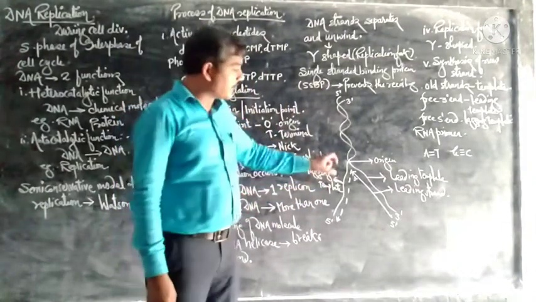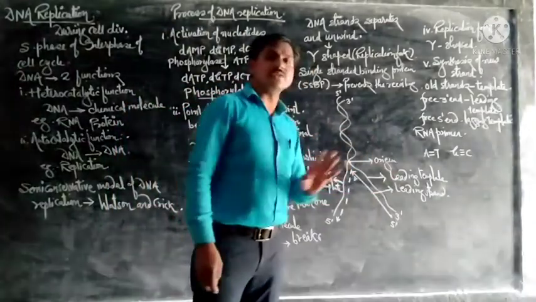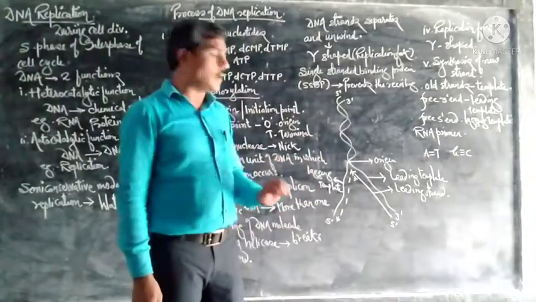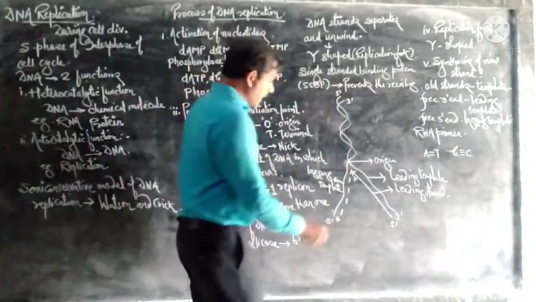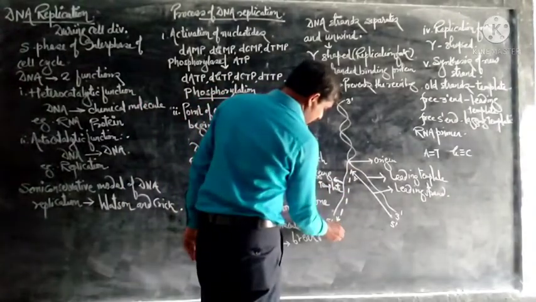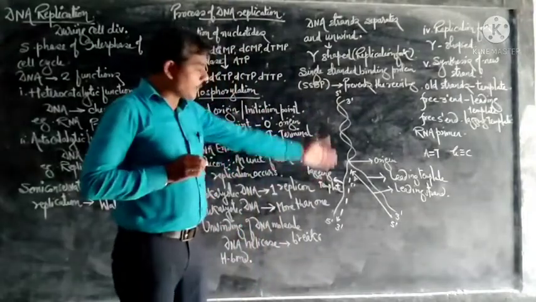It is not a continuous strand. The leading strand is continuous, but the lagging strand is in the form of small fragments, in the direction 5' to 3'. This is the 3', this is the 5'.